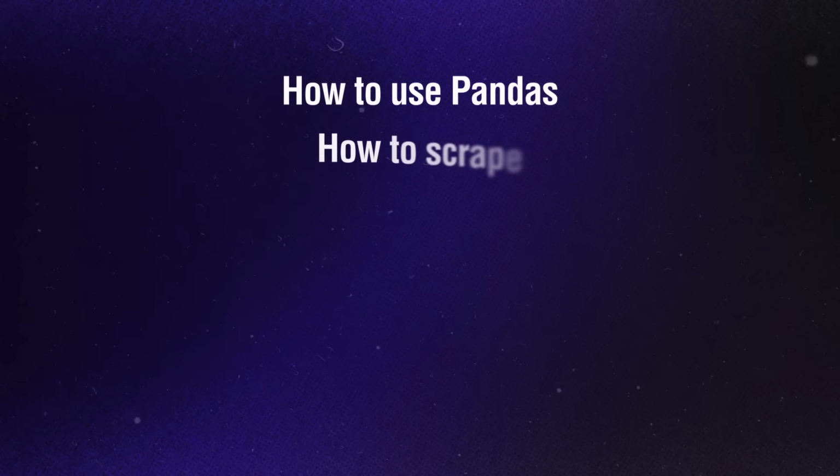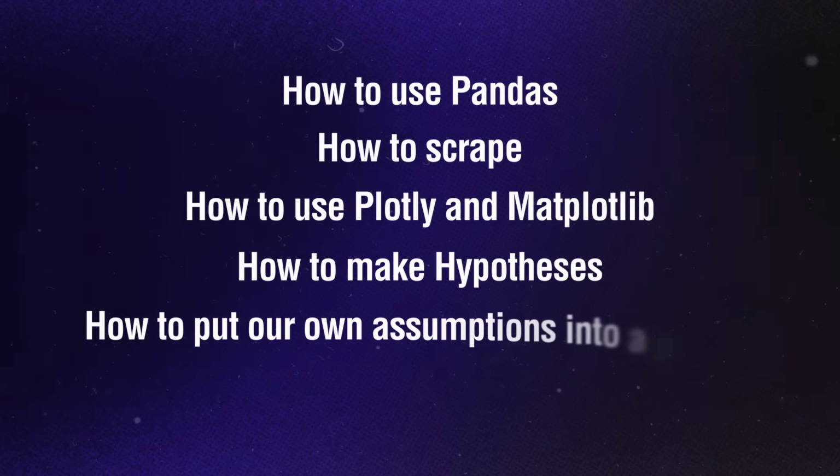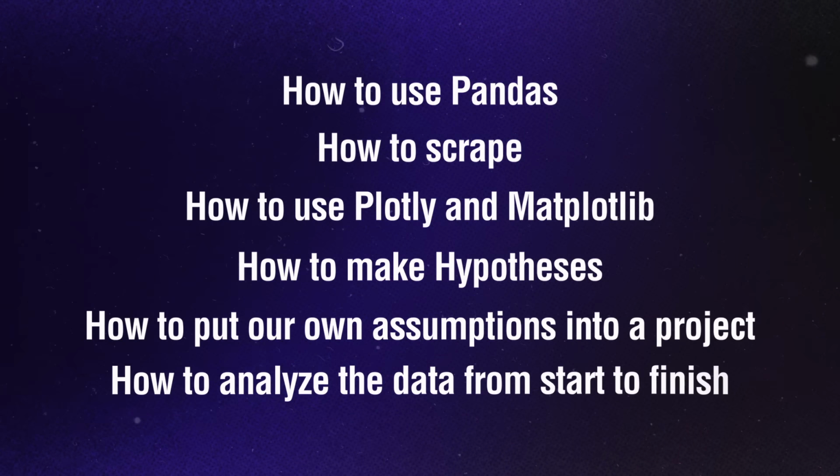And we learned to use pandas, we learned how to scrape, we learned how to use Plotly and Matplotlib, we learned how to make hypotheses and put our own assumptions into a project, and we also learned how to analyze the data from start to finish.